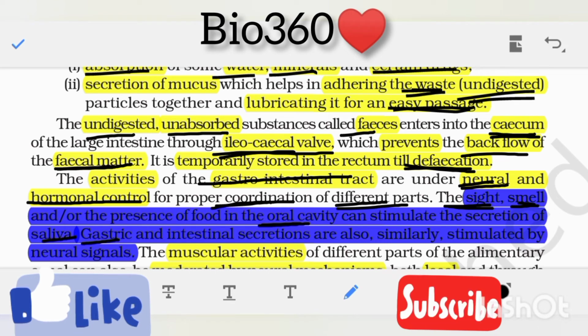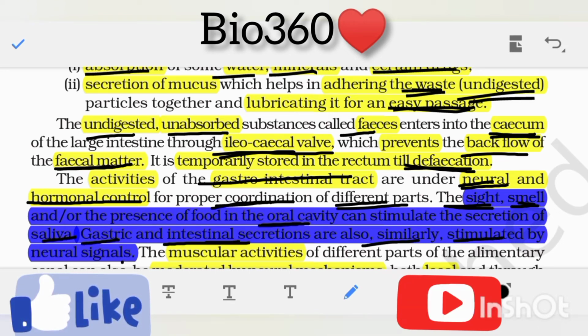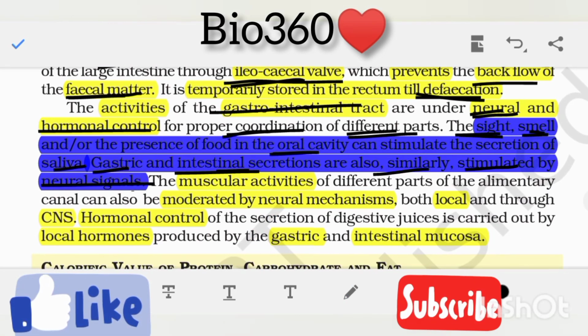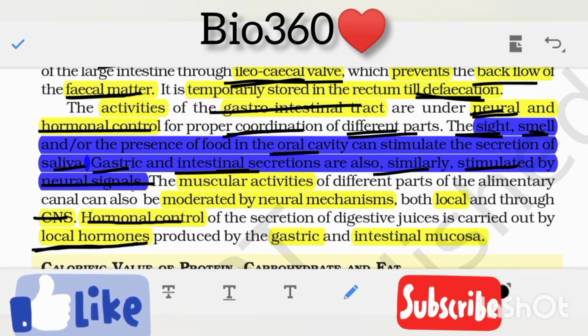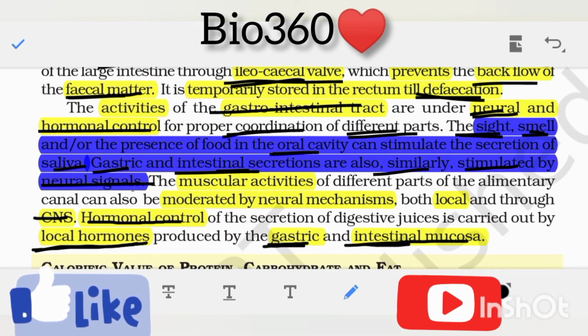Gastric and intestinal secretions are also similarly stimulated by neural signals. The muscular activities of different parts of the alimentary canal can also be moderated by neural mechanisms, both local and through the central nervous system. Hormonal control of secretion of digestive juices is carried out by local hormones produced by gastric and intestinal mucosa.